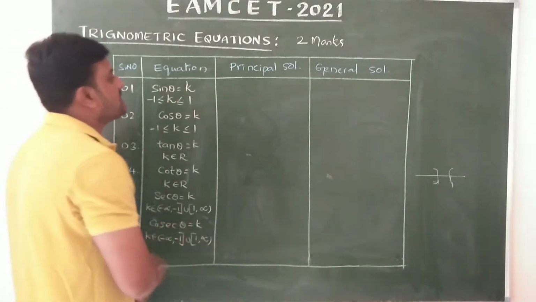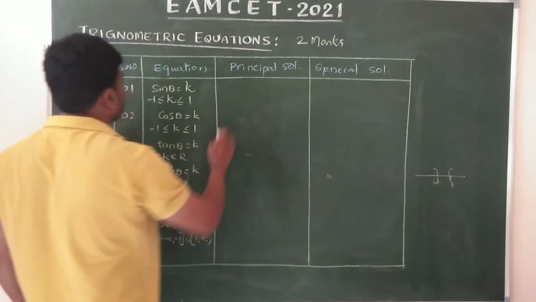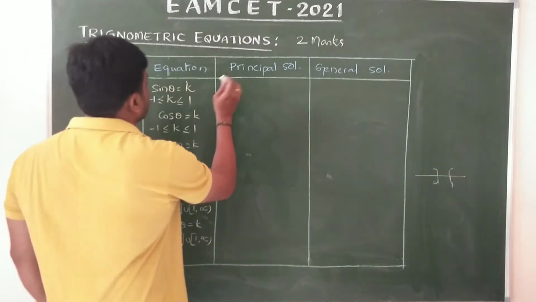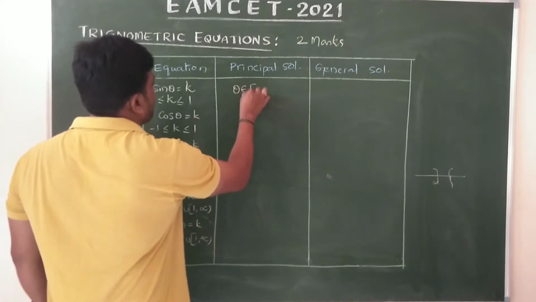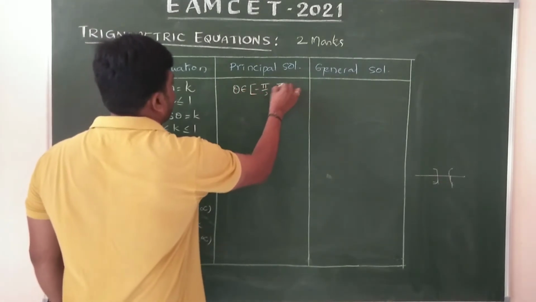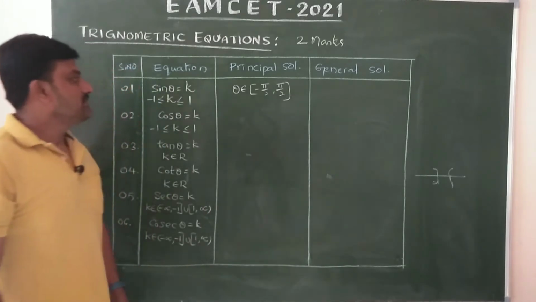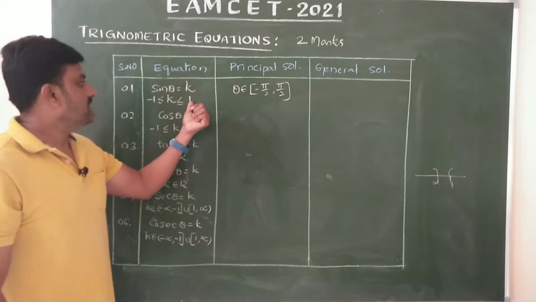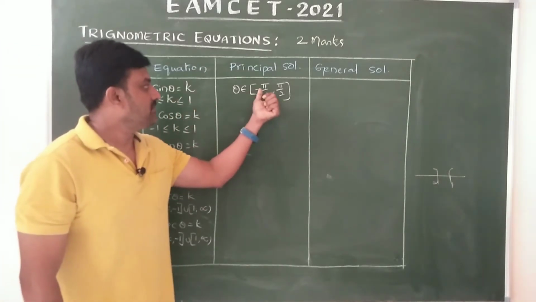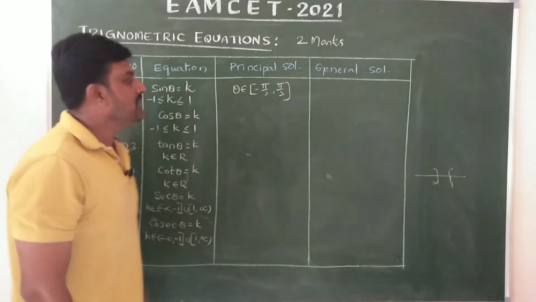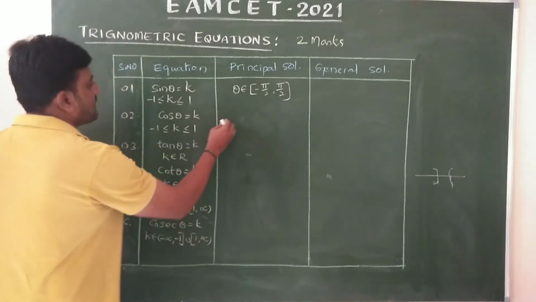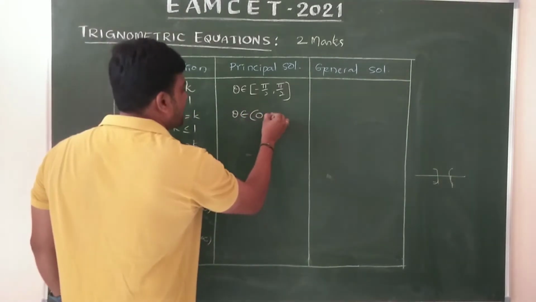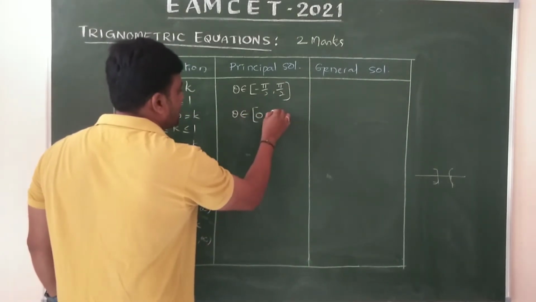Then the principal solution of the equation sin theta equals k: here theta belongs to [-π/2, π/2]. The total values of sin theta between -1 and 1 we will definitely get from the interval [-π/2, π/2]. And for cos theta, theta belongs to the closed interval [0, π].